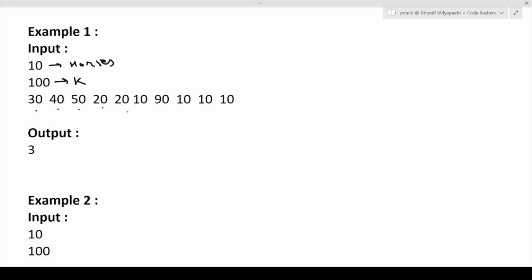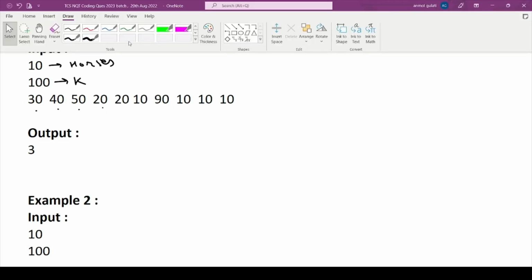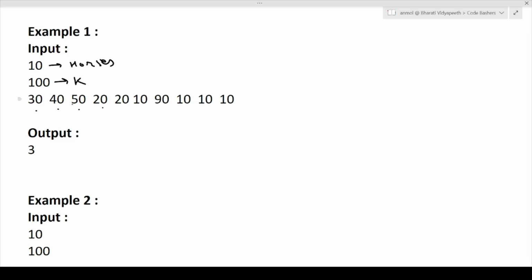So now you have to tell what is the maximum number of horses that are in continuous order, plus the total bet amount is less than the K value. Here you can see there are some combinations present, that is 5, 20 and 20. So here the total value will be 90. The number of horses bet is 3. Here also you can see the total value is 30 on the betting price, and they are in continuous order, and the number of horses is 3.